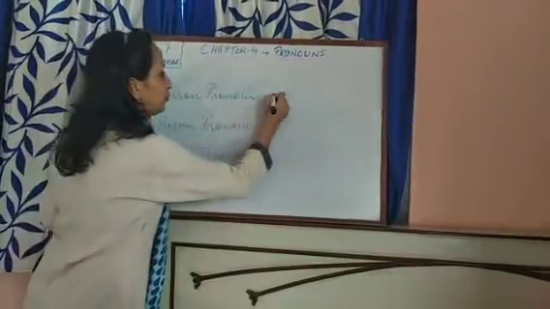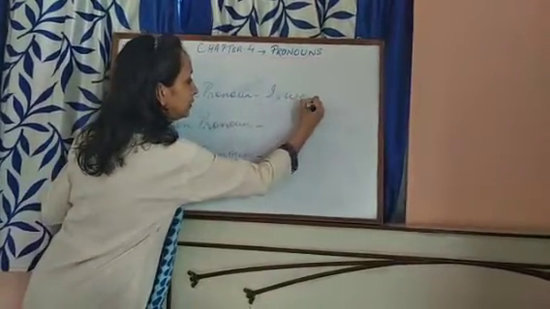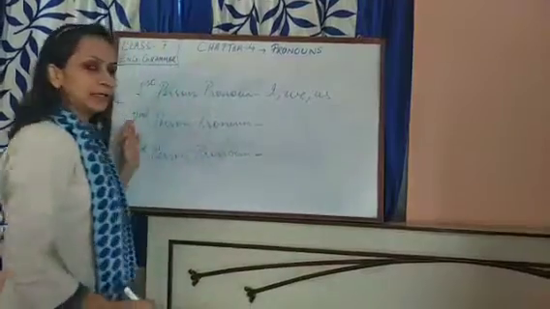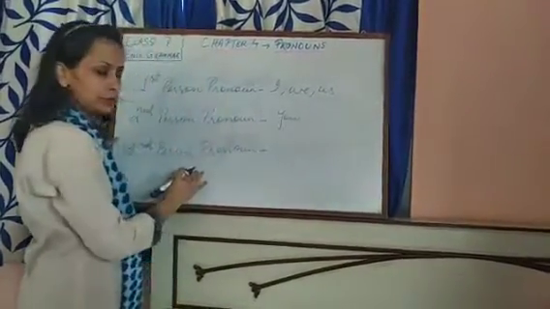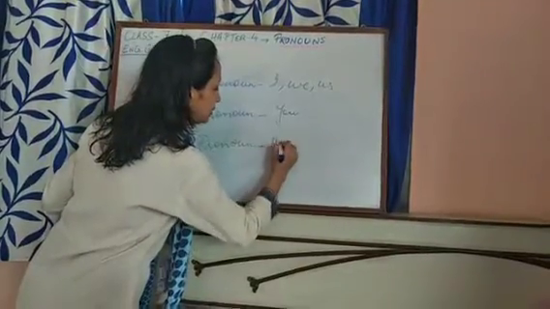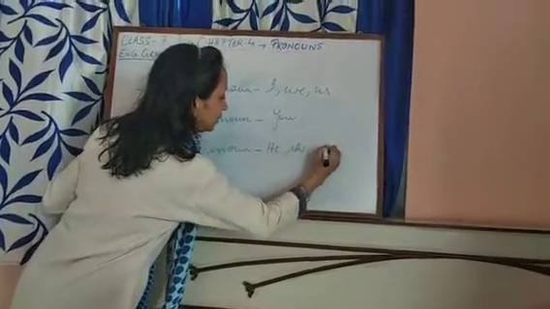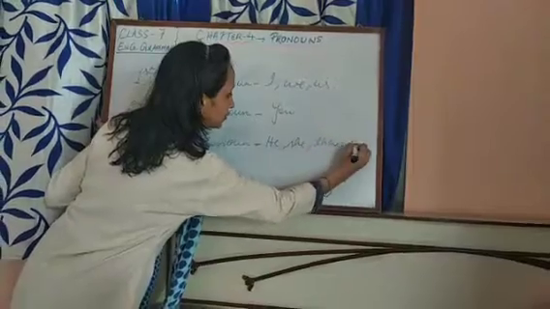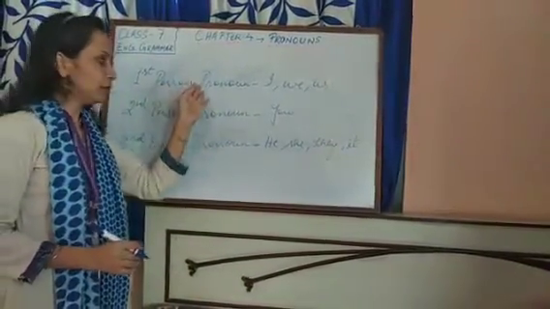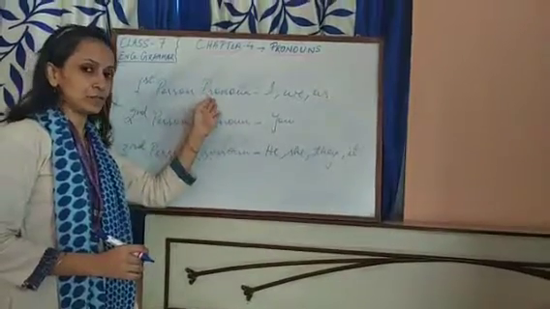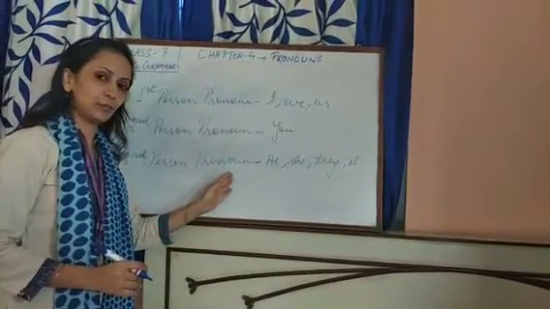First person pronoun is I, we, us. Second person pronoun is you. And third person pronoun is he, she, they, it. So how do we differentiate which is first person, which is second person, and which is third person?